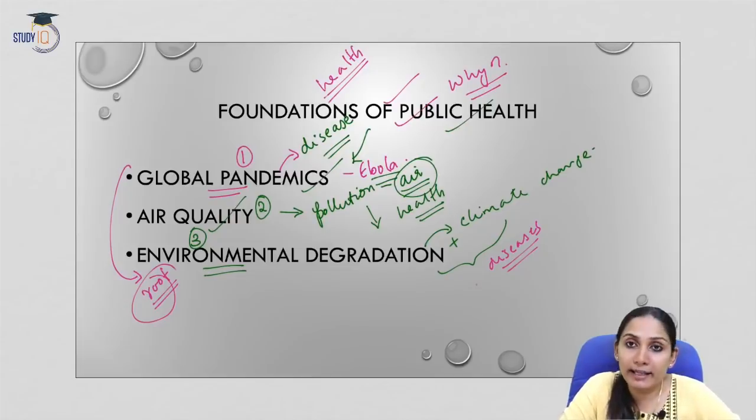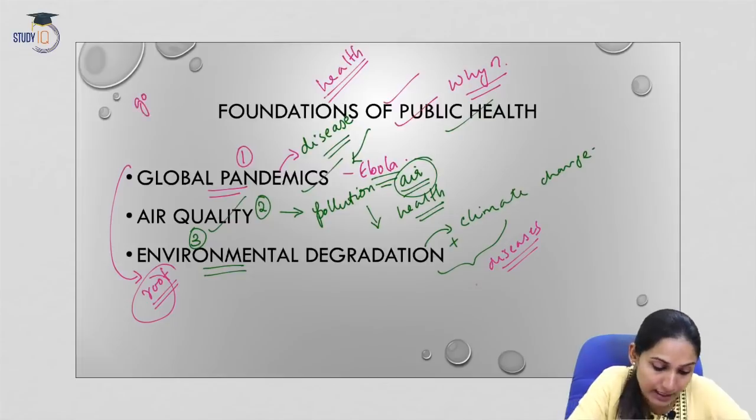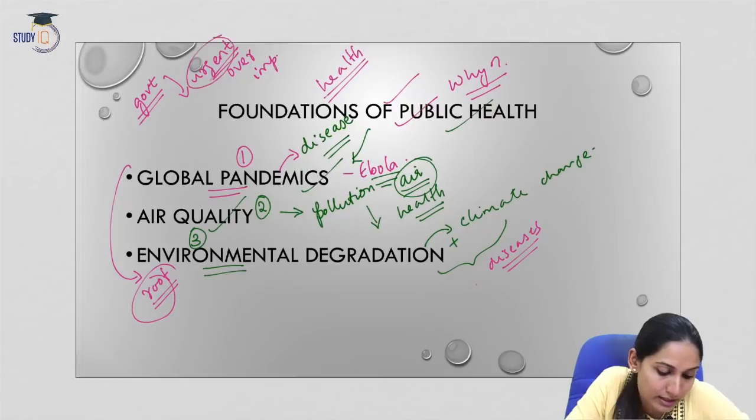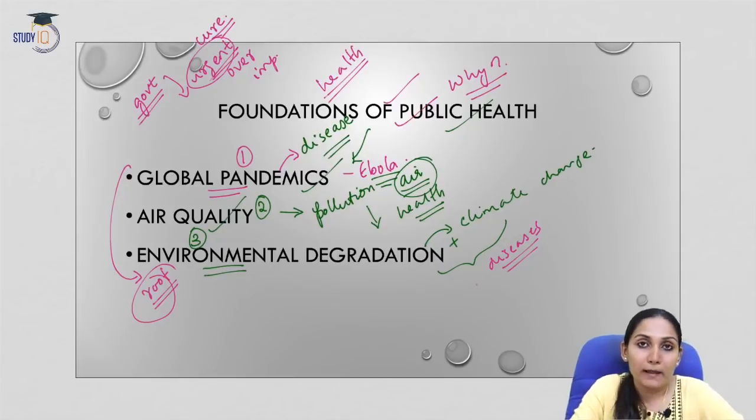The reason why public healthcare focuses only on treatment, and not on dealing with the root cause, is that the government and the political systems prioritize urgent over important. Now, what is urgent? Cure is urgent. When there is a pandemic or an epidemic, it has to be cured. This is the urgent priority.